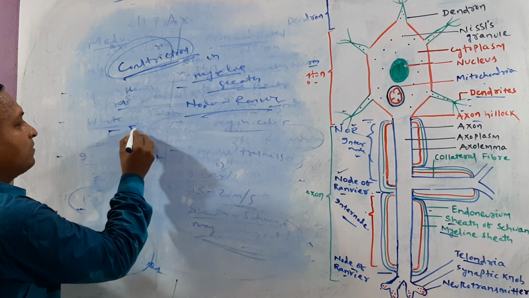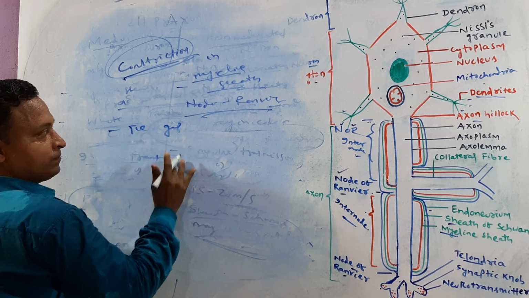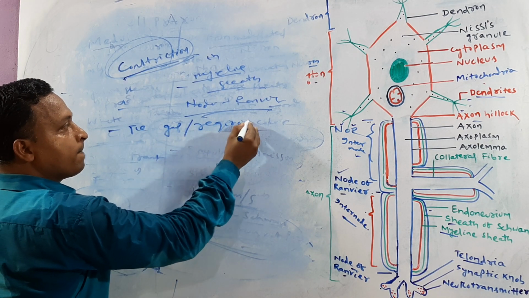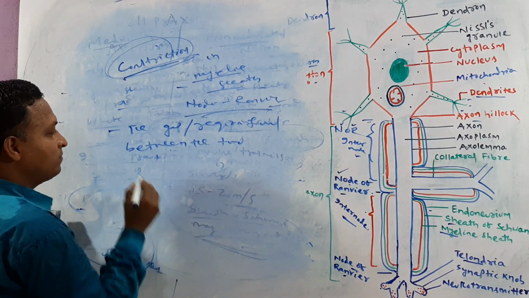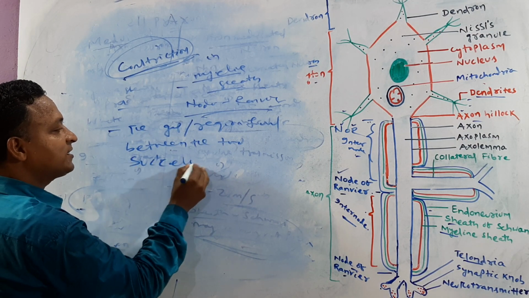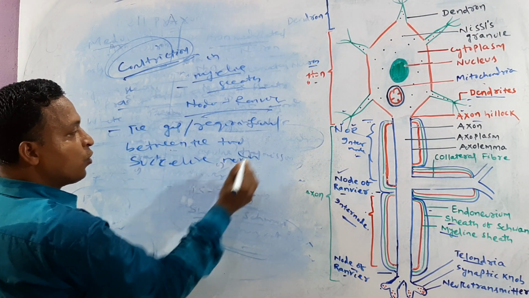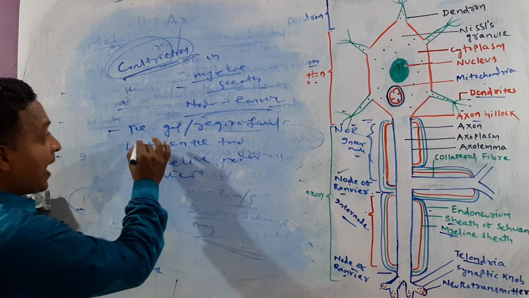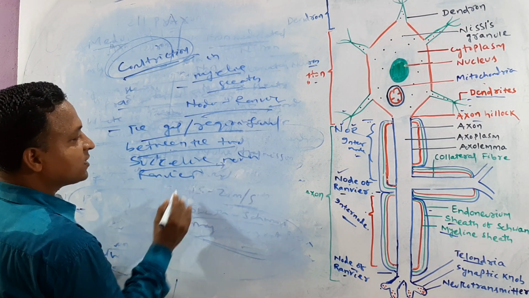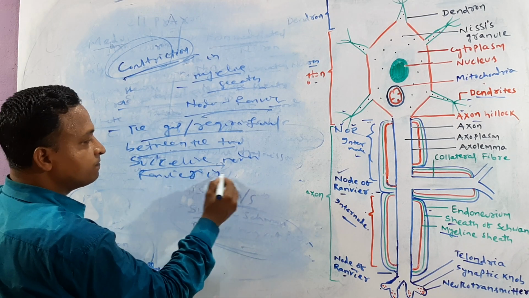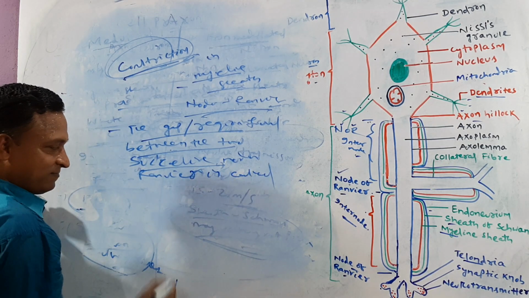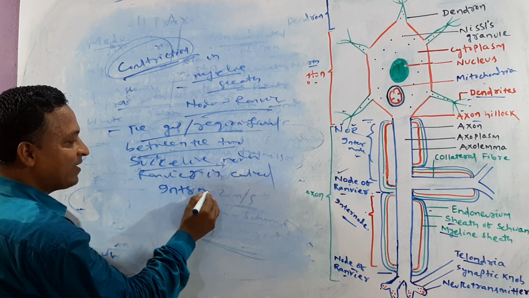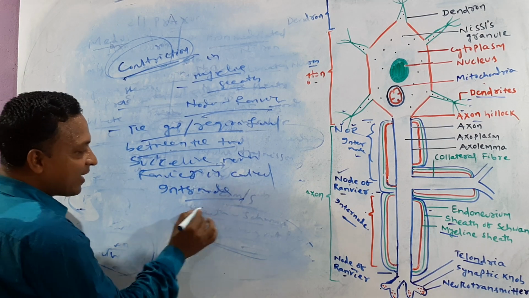Okay, the gap or region found between two successive nodes of Ranvier is called internode. Try to guess, my dear.